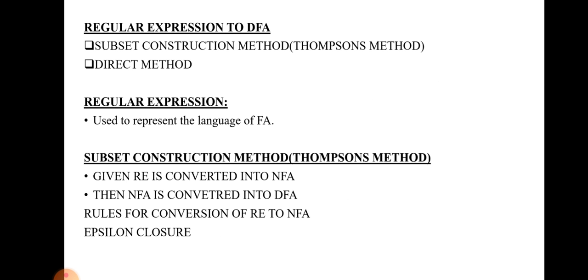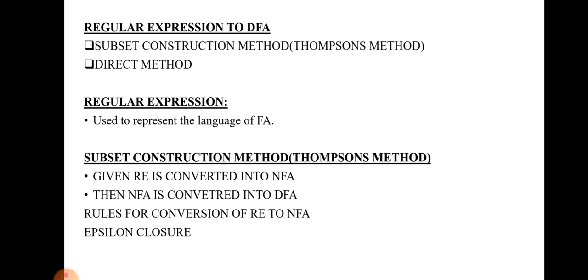The last topic in the first unit is regular expression to DFA. How can we convert a given regular expression into a DFA? There are 2 main methods. One is the subset construction method, or Thompson's method. We can call it either the subset method or Thompson's method. The second method is the direct method. First of all, we should know what a regular expression is. It is an expression which is mainly used to represent a set of strings or a language of finite automata.